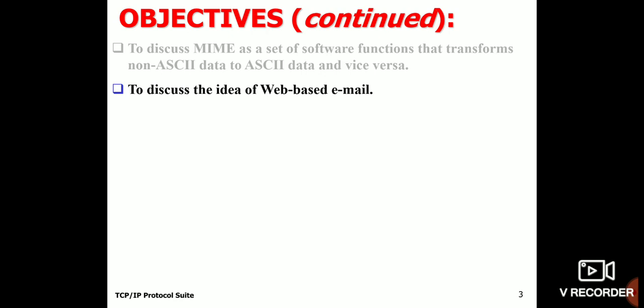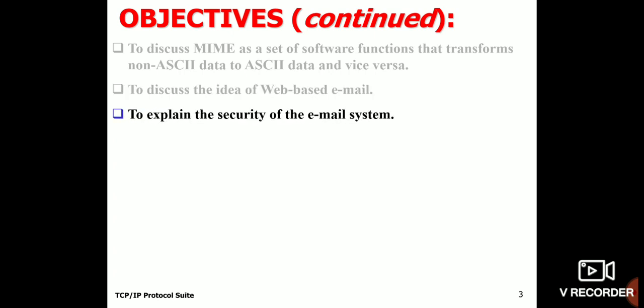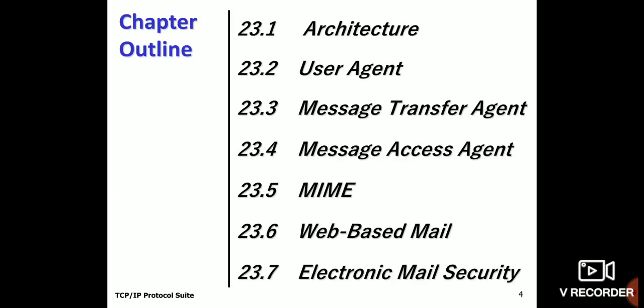We could also discuss web-based email, but I think it is not in our syllabus, so we will discuss only till MIME. Now we'll see our chapter outline: architecture, user agent, message transfer agent, and message access agent. Under message access, we will discuss POP and IMAP, and then MIME. We will discuss till MIME here.